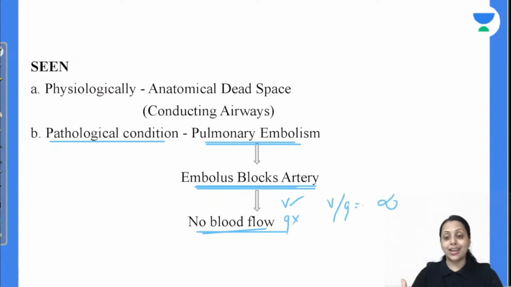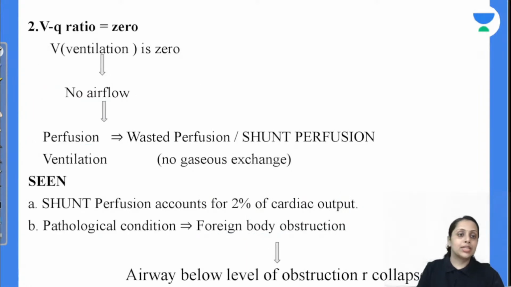First situation clear है everybody? Ventilation perfusion ratio is infinite. Next one, this ventilation perfusion ratio is 0. Means ventilation is not there but there is perfusion.